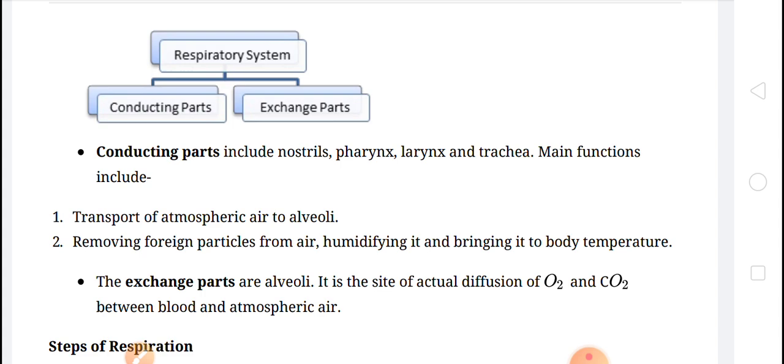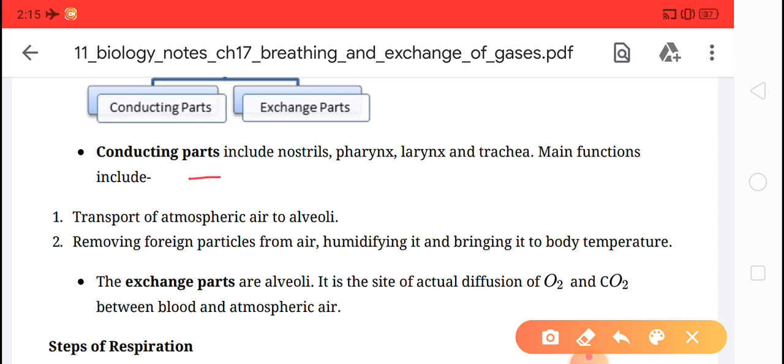Just see here, children. The conducting parts include nostrils, pharynx, larynx and trachea. Okay, children, I want to clear one thing here. The external nostril is found above the upper lip, naak basically in Hindi.